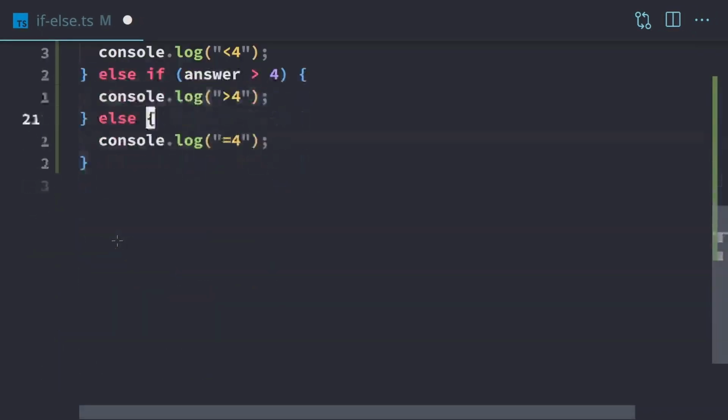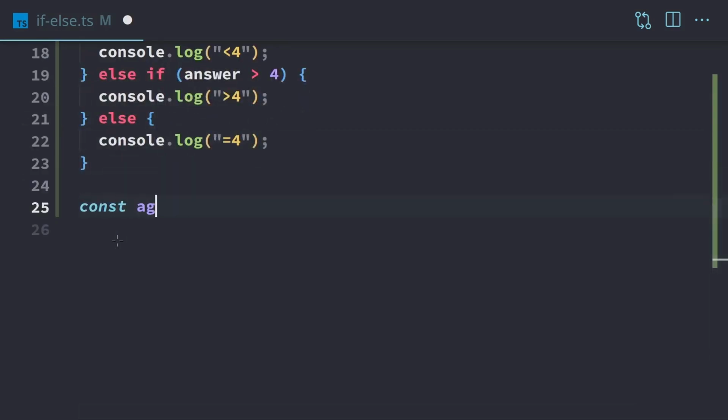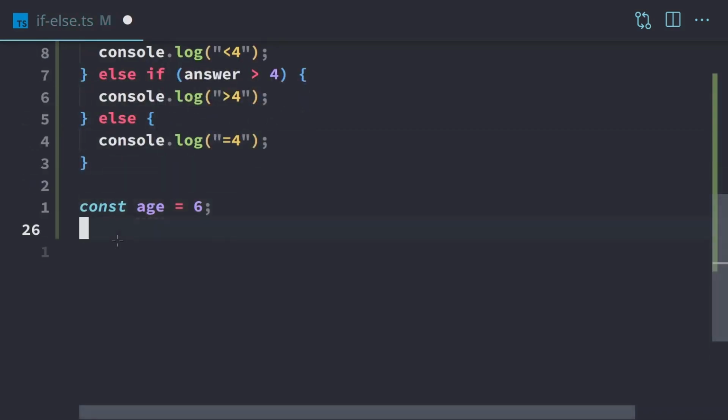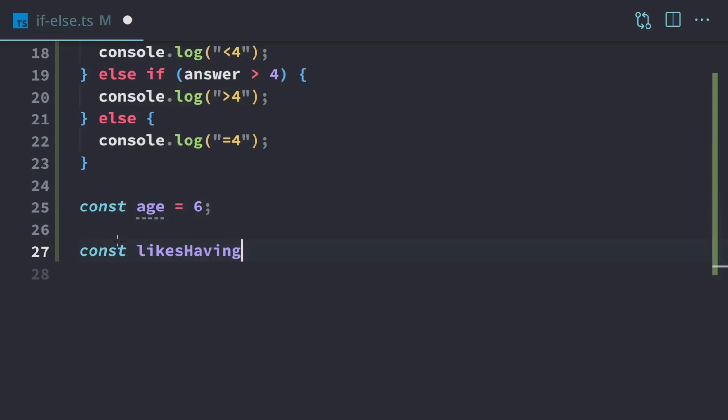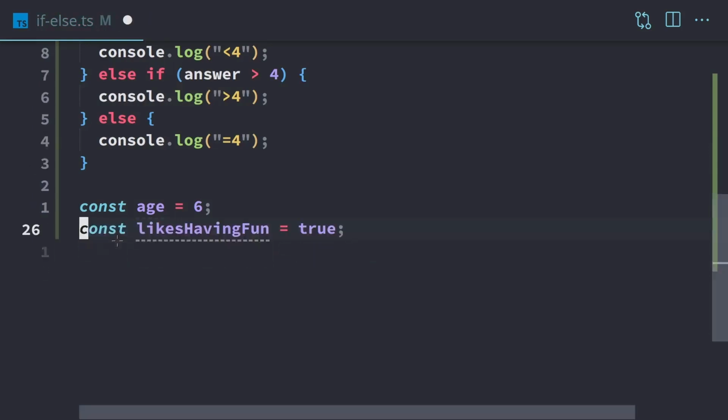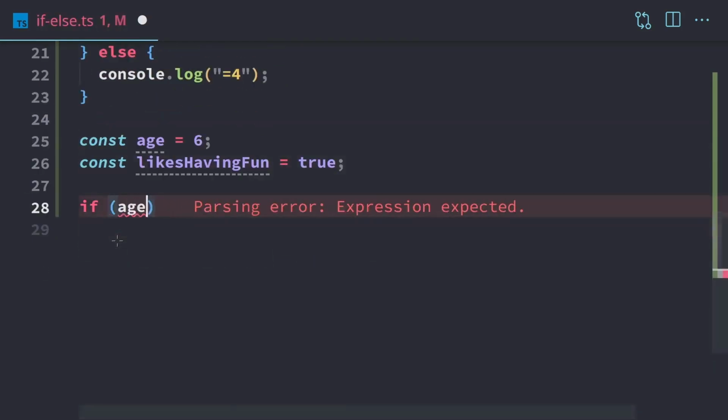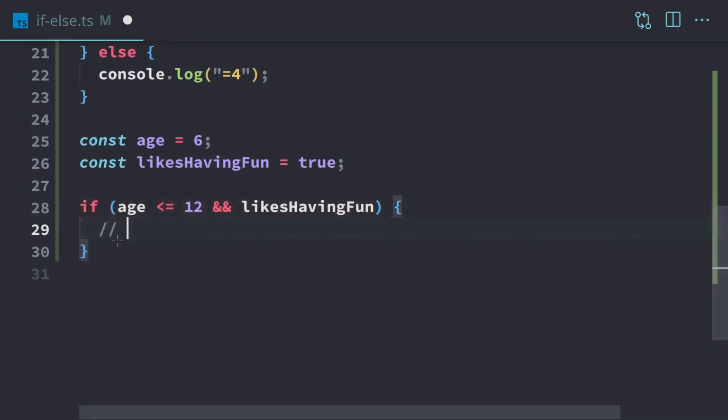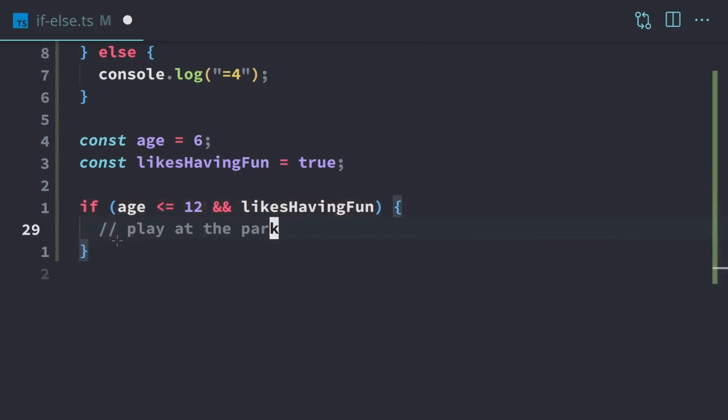So next we're going to combine some compound Boolean expressions. So we'll have an age, and we'll have likes having fun is true. And this will make sense in a sec. So if the age is less than or equal to 12, so if they're not a teenager and they like having fun, which most kids do, then we're going to just go play at the park because that's fun.